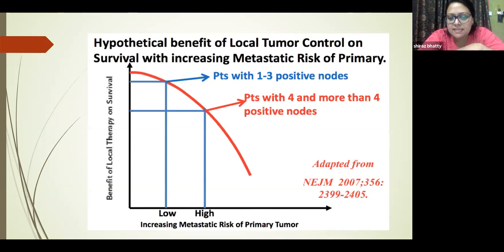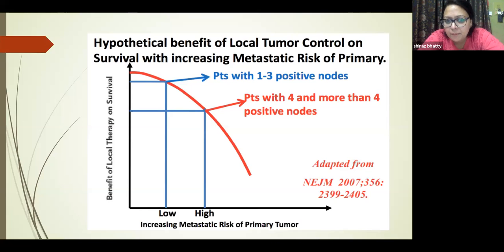On the x-axis, you're going to calculate the risk. So the metastatic risk will be very low in 1 to 3 positive nodes. But the benefit of local therapy on survival will be high.